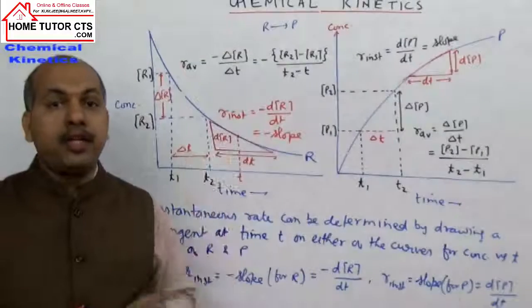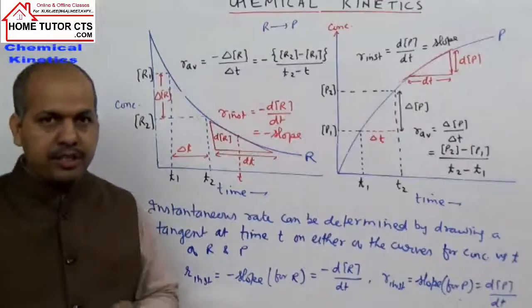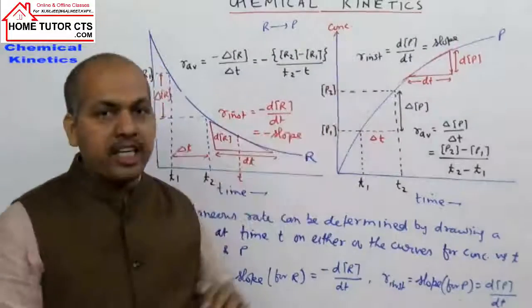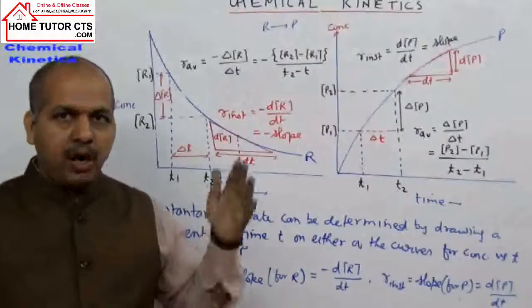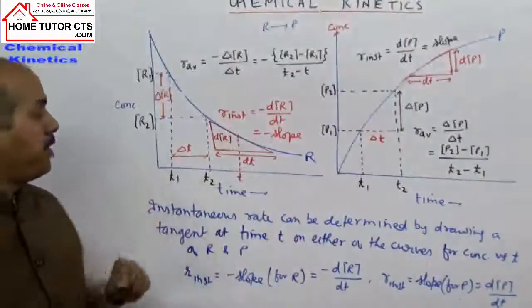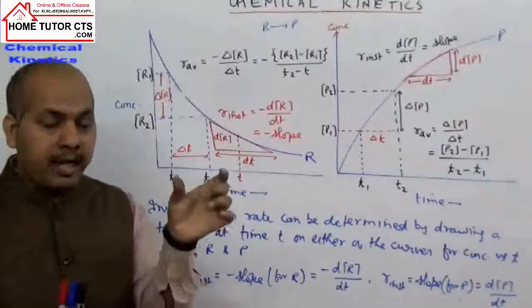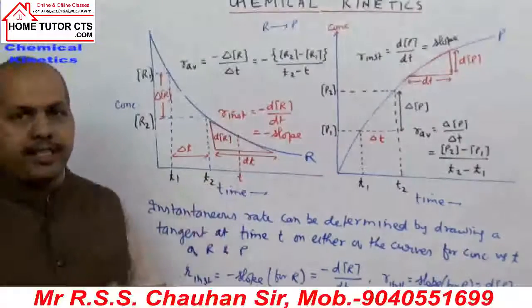So let us explain the meaning of the average rate of reaction and instantaneous rate of reaction graphically. Already I told you that when we have a sufficient time interval, when the time gap is more, the rate is called the average rate.